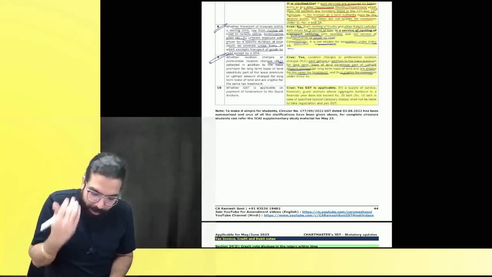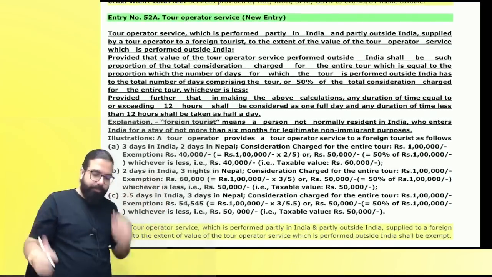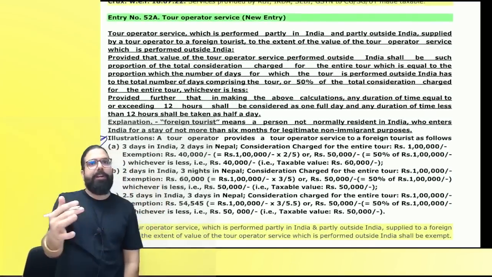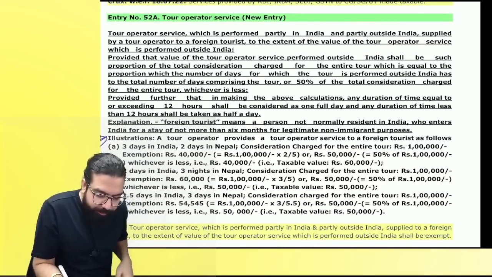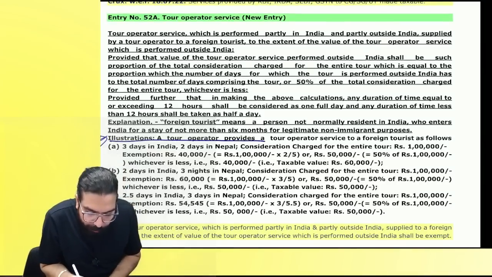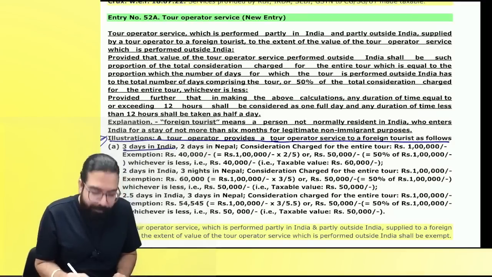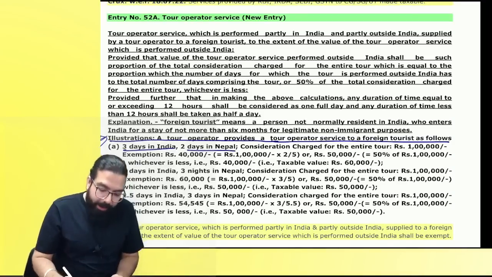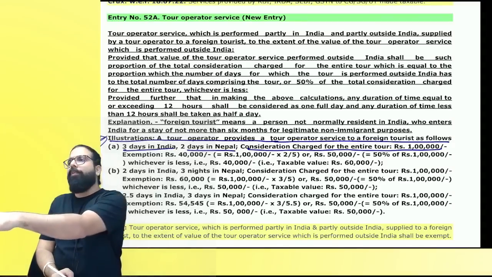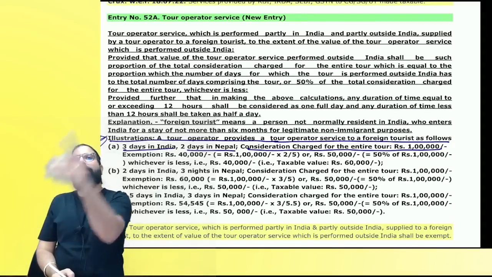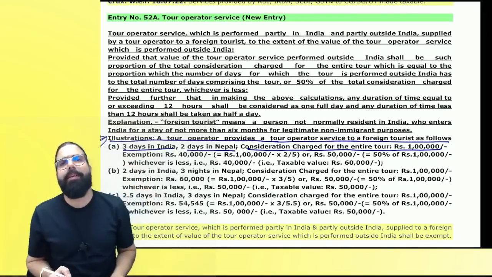Now, everyone, I want to cover this from our amendment booklet. See over here, illustrations I will teach you so that you understand very easily. A tour operator provides tour operator service to a foreign tourist as follows: 3 days in India, 2 days in Nepal, and consideration is 1 lakh rupees. How much will be for India? 60,000 for India, 40,000 for Nepal. So 40,000 will be exempted, 60,000 will be charged GST.